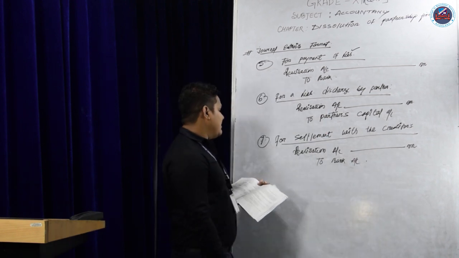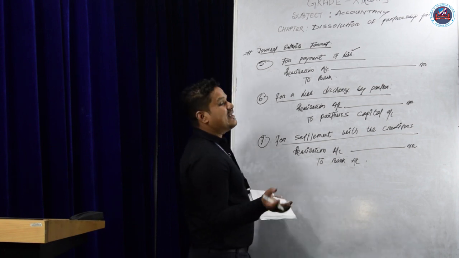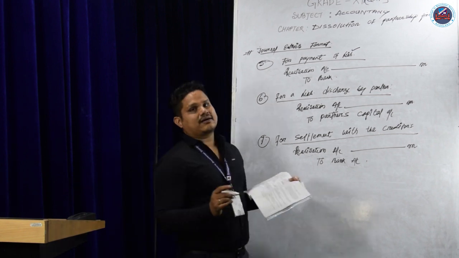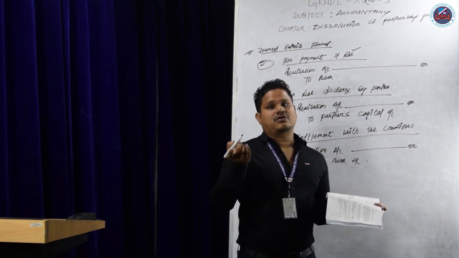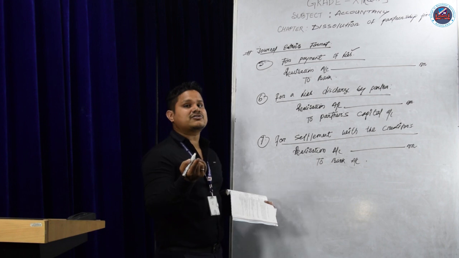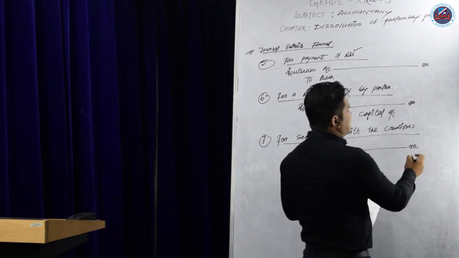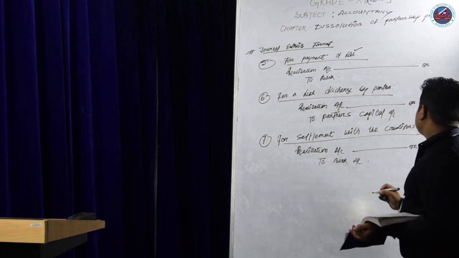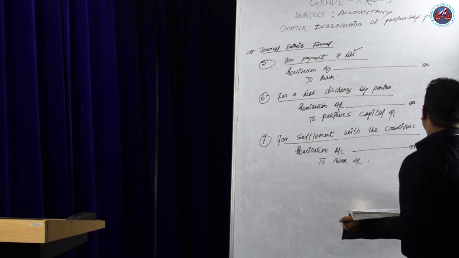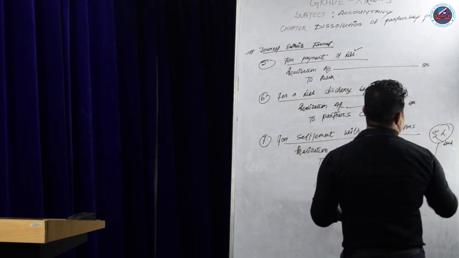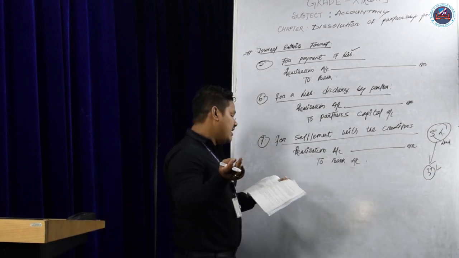Now, sometimes they will settle with assets. Suppose the assets value is 5 lakh and we have to pay the creditors 3 lakh. If a 5 lakh land is taken over by the creditors, then instead of 3 lakh they have taken 5 lakh, so the remaining 2 lakh the creditor will pay to the firm.